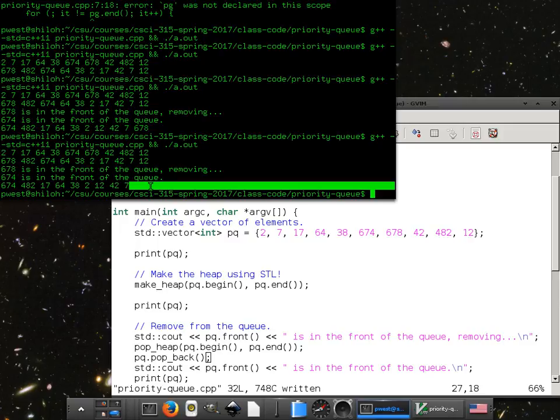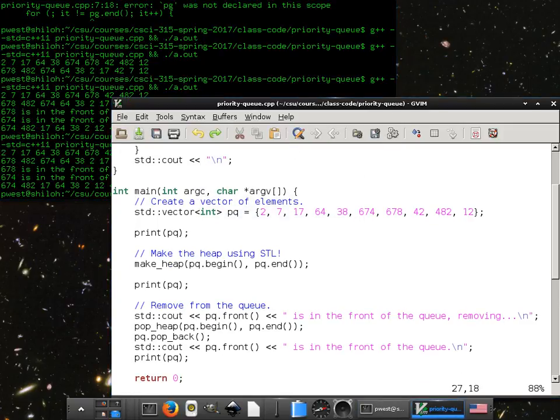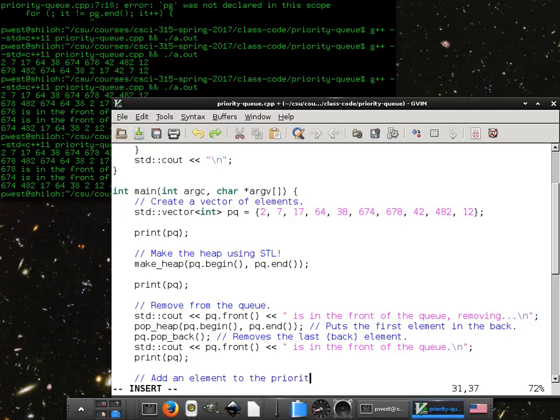So when we move a specific element to a new spot, we then need to also remove it from its old spot too. Right, and a pop heap is always going to put it at the end, so go ahead and pop the back afterwards. It puts the first element in the back, and removes the back element.